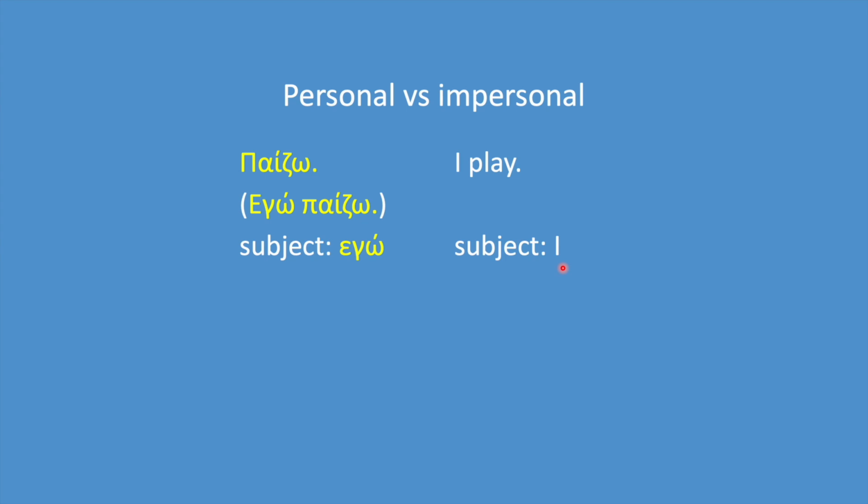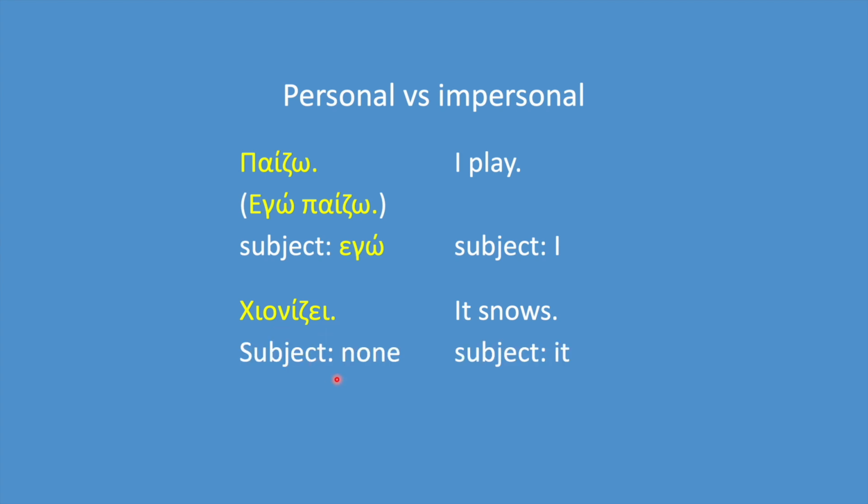Now look at this. Χιονίζει. No subject, just like in this example. But is there an implied subject? No, there is no subject at all. It's an impersonal verb. So an impersonal verb in Greek is a verb that does not have a subject.